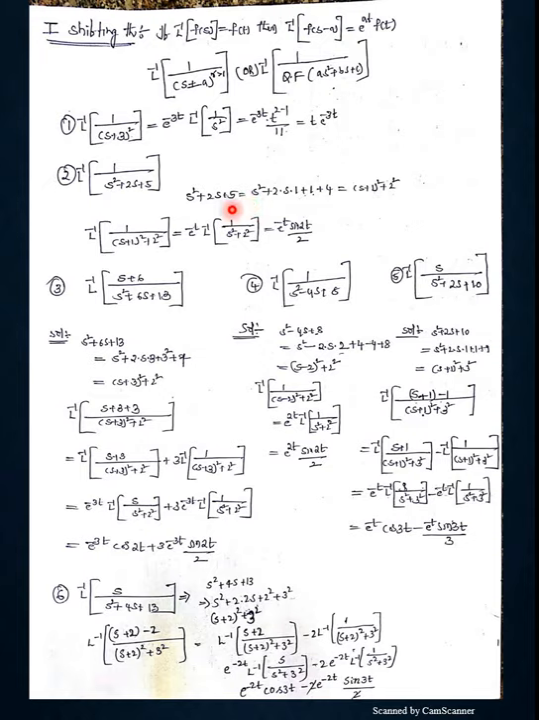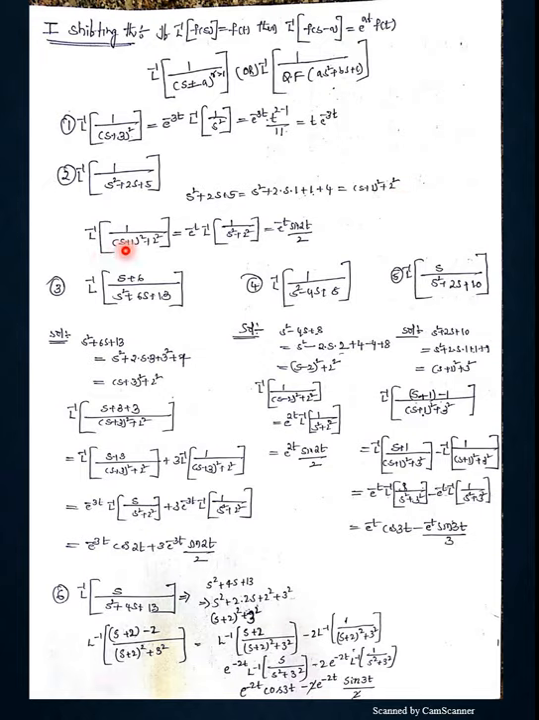S square plus 2s plus 5, I can write s square plus 2 into s into 1, adding 1 square and subtracting 1 square. Got my point? I am writing in grouping form. S square plus 2 into s into 1 plus 1 square, subtracting 1 square, or else from the 5 I can write it as 1 plus 4. See, the first 3 terms I can write as s plus 1 whole square plus 2 square.